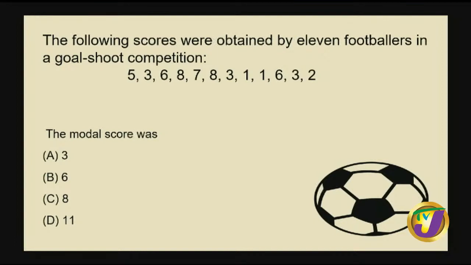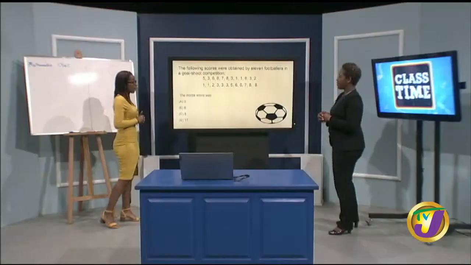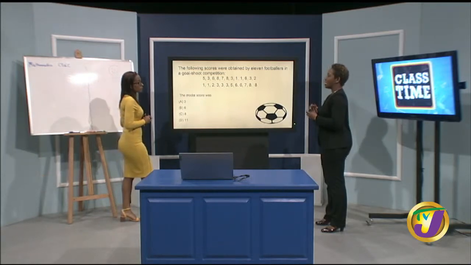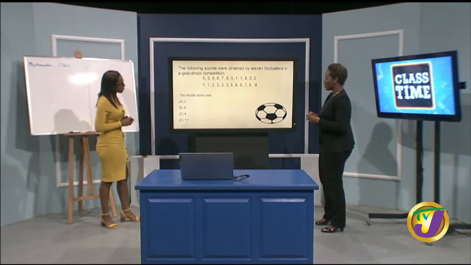All right, so let's organize the data. So here goes. In organizing the data, is it a little bit easier now for you to identify the modal? Because right here you don't need to calculate anything whatsoever. It's 12 footballers. Yes, 12, because scanning through it I'm seeing the 12 numbers. So it's 12 footballers in a goal shoot competition.